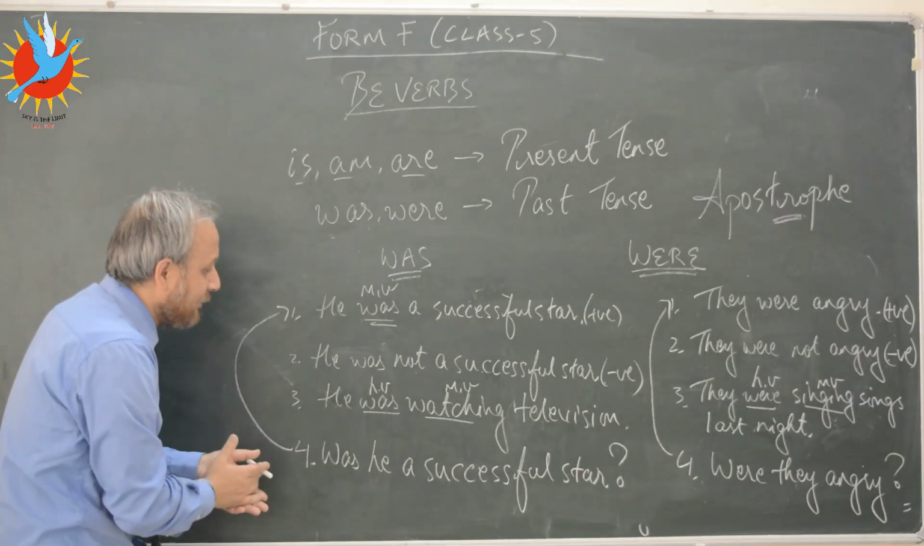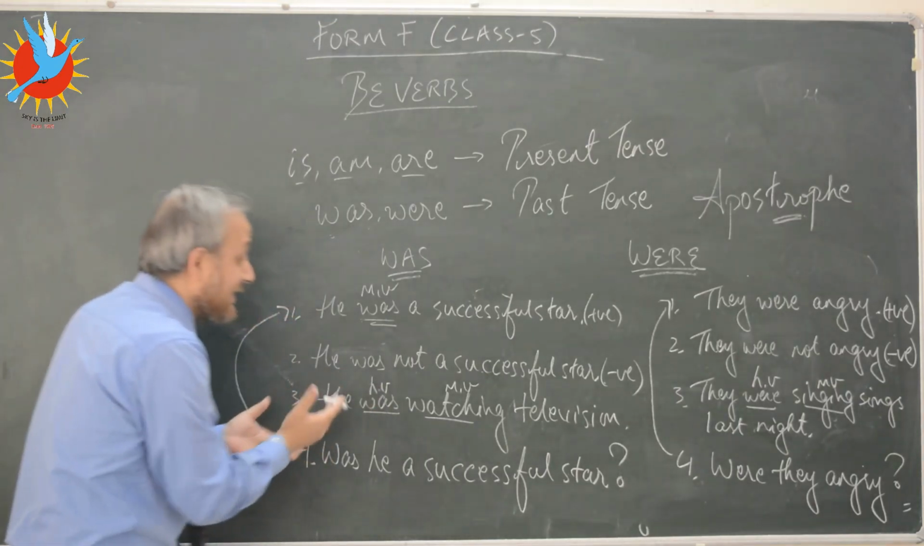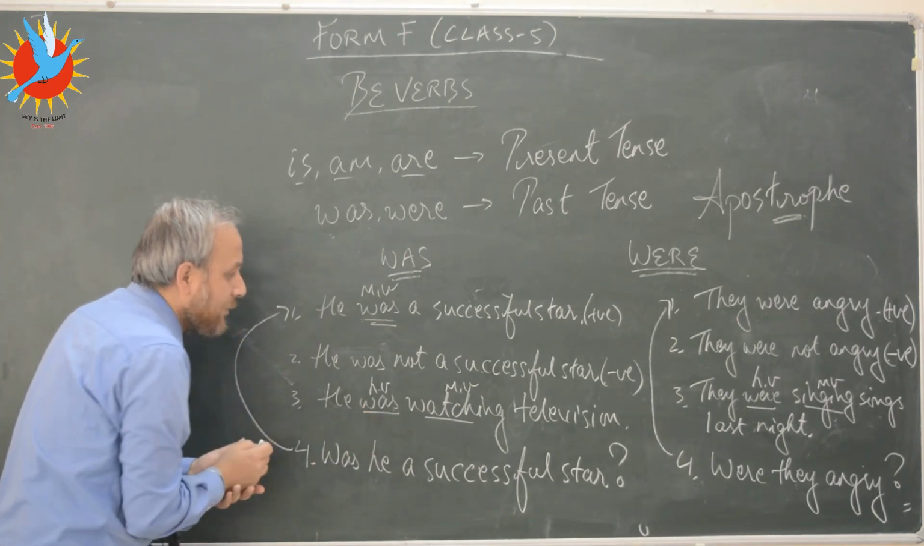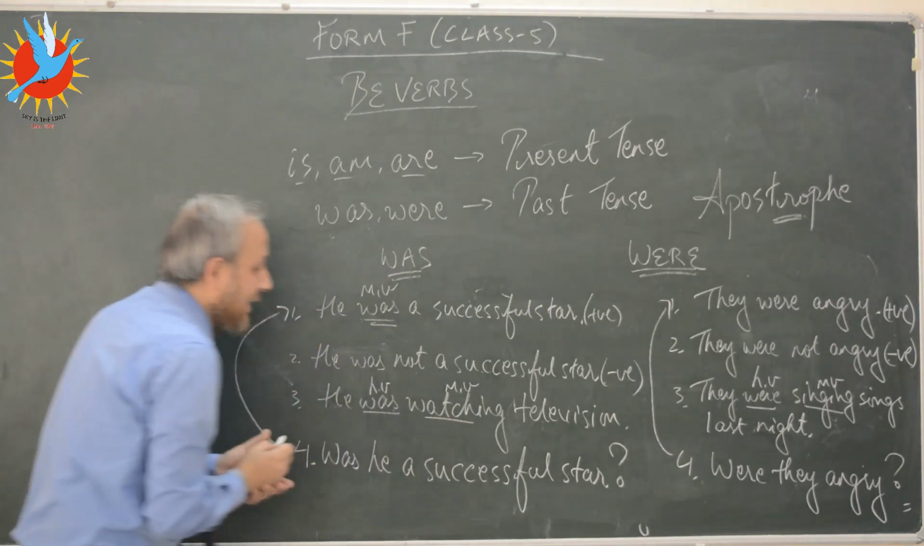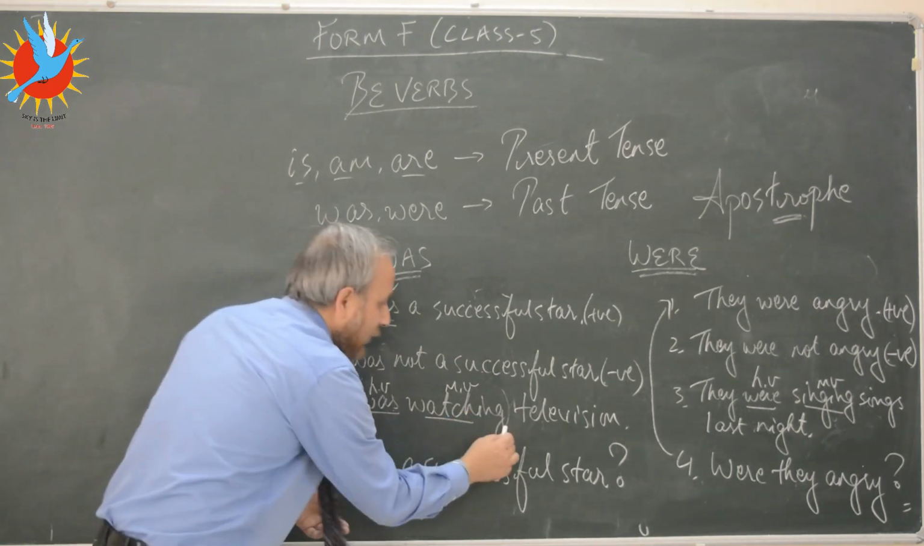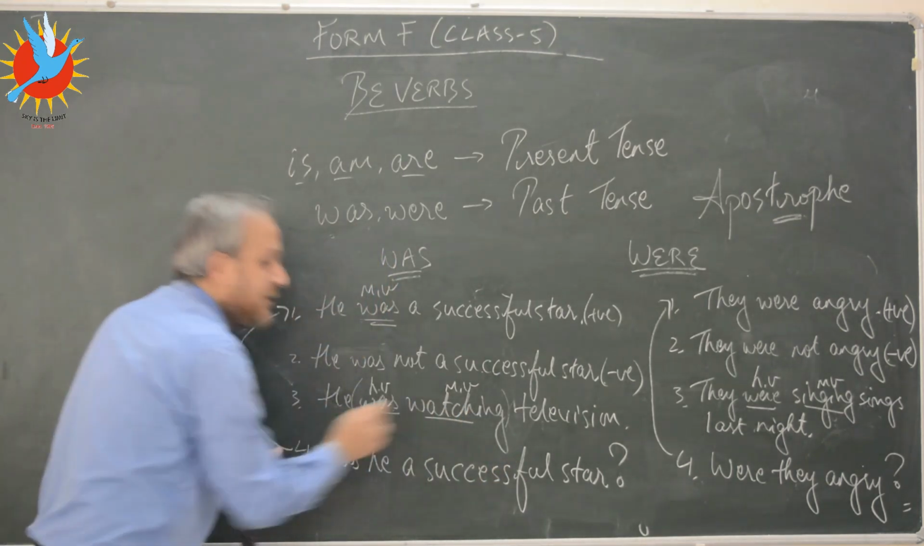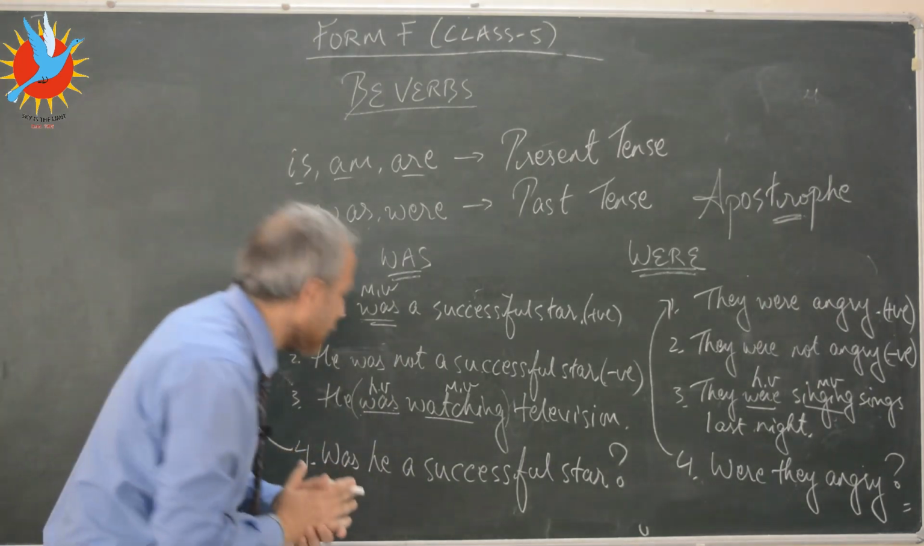And then if you look at the third sentence, he was watching television. So was is a helping verb here, and watching is the main verb here. Together, we can call them a verb phrase. This is past continuous. I will do tenses later on.